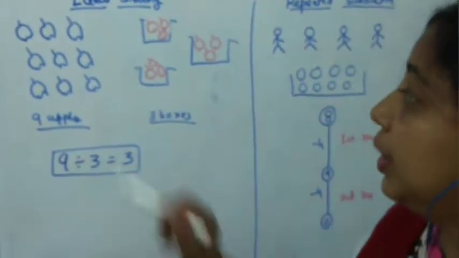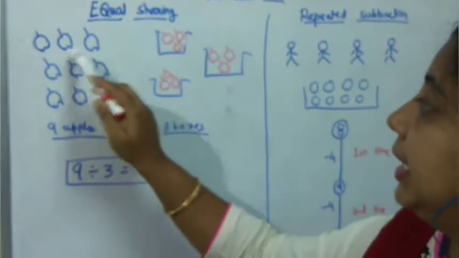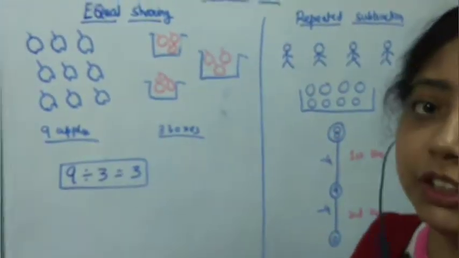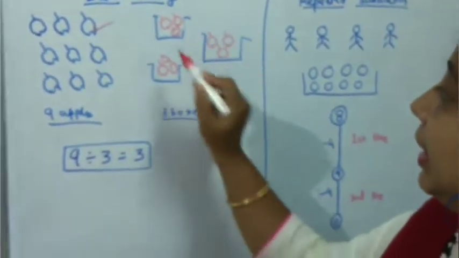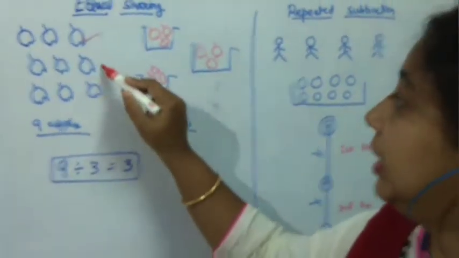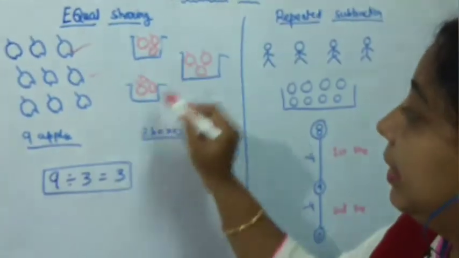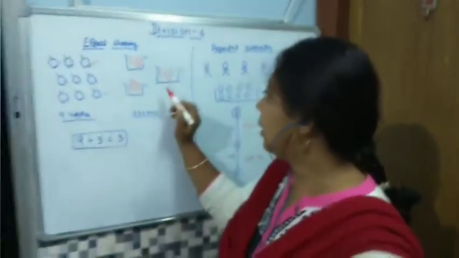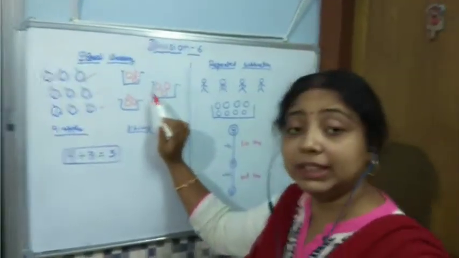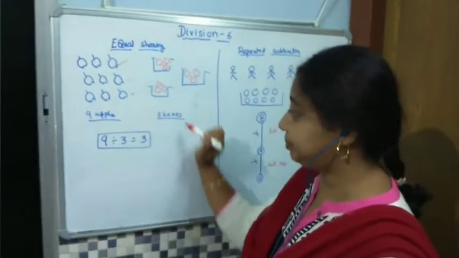So, what will you do? First you will take one apple, keep it here, the next here, and the next here. So, these 3 apples are over. Then you will keep this one, then this one, then this one, in each box is one. Again, the same thing you will repeat, then you will see all the apples are over, and we have kept them in the baskets. So, now you can see that in each basket there are 3 apples.